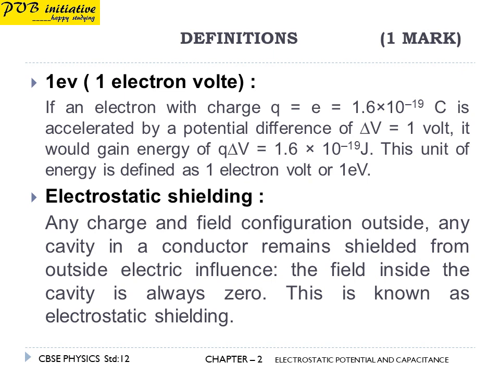Definition of 1 eV, that is 1 electron volt.